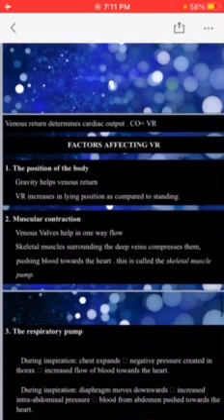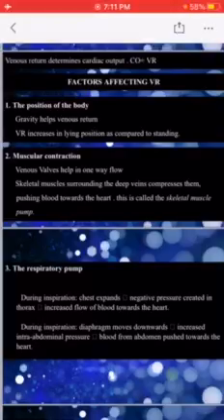The third factor upon which venous return depends is the respiratory pump. During inspiration, there is expansion of the chest, and this expansion increases the negative pressure inside the thorax. This negative pressure acts as a suction force, so it sucks the blood towards the heart.